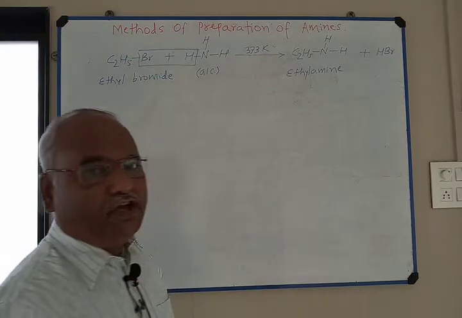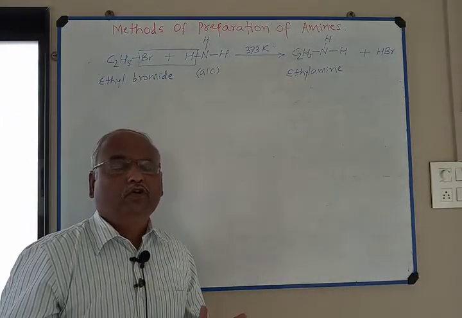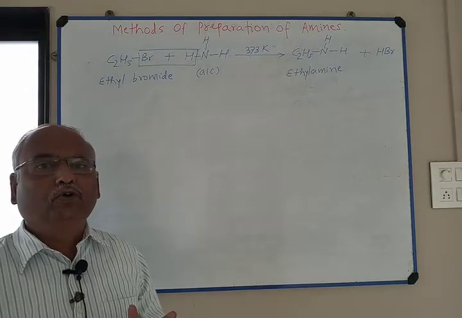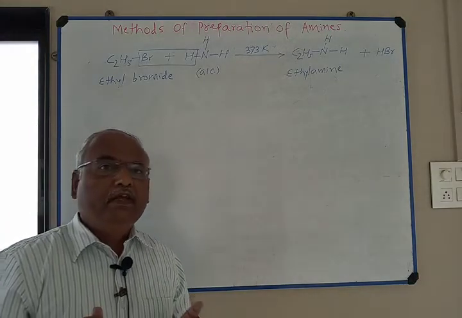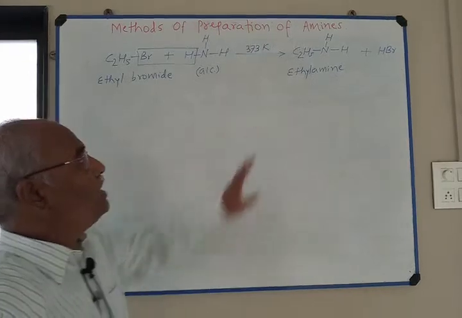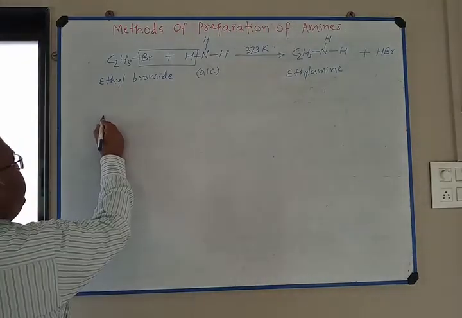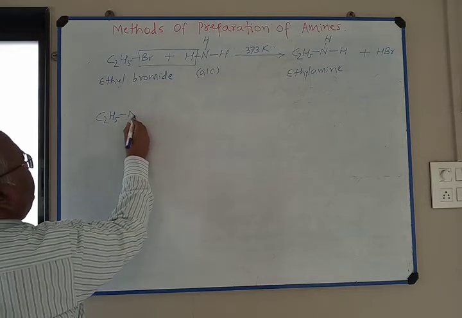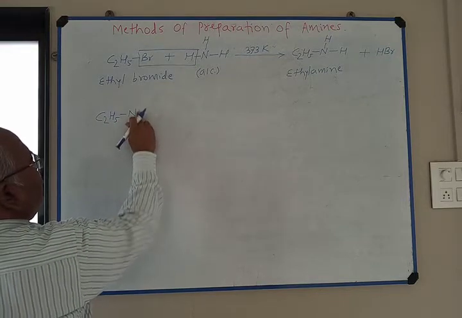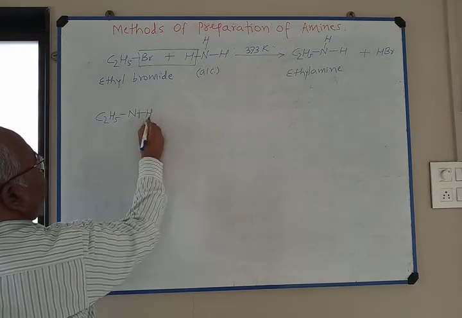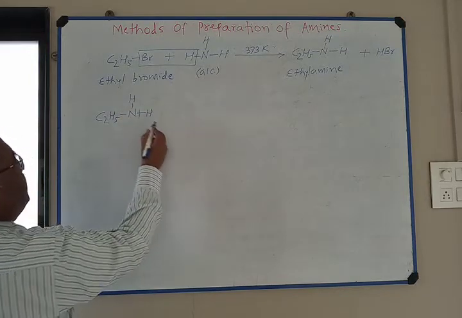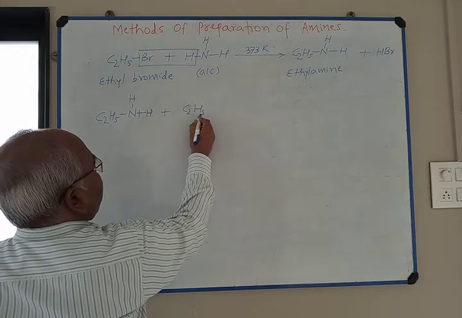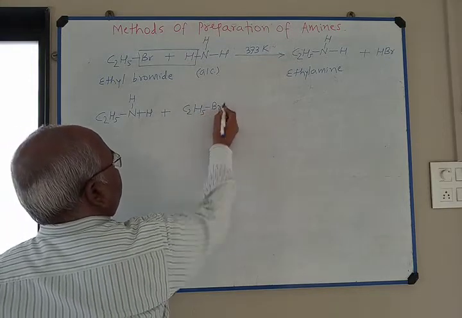Remember, ethyl amine is also a stronger nucleophile as compared to ammonia. Therefore, this ethyl amine again reacts with another molecule of ethyl bromide. So write here C2H5NH2 plus C2H5Br.